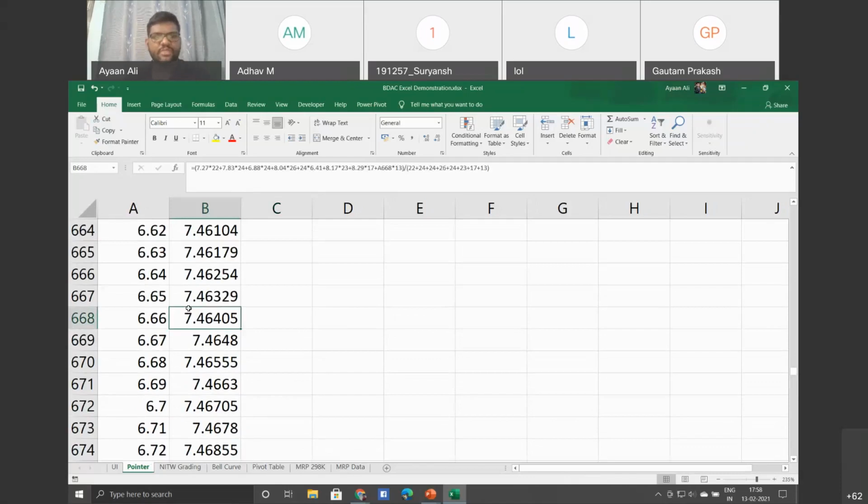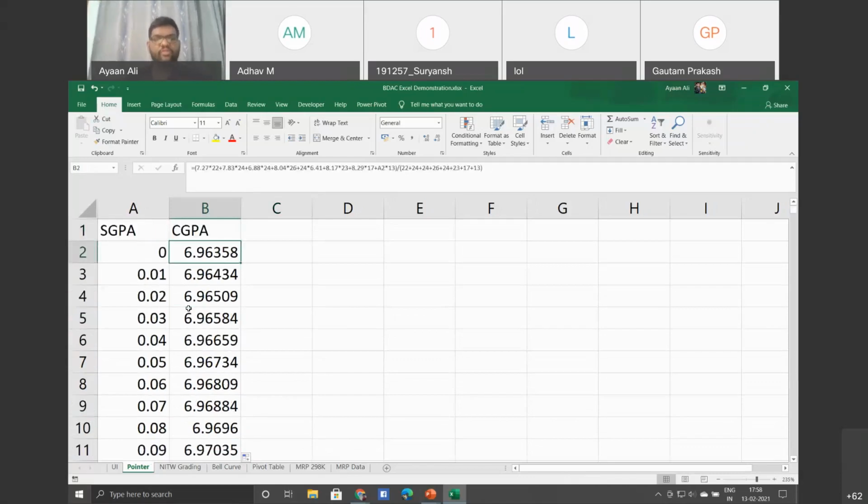Now one more thing: if you notice this formula, the top one, it was A2 into 13. The A2 cell was considered in the formula, but in the B3 formula, it was A3 into 13, and this was A4 into 13. So this is called relative reference. When you are copying the formulas, Excel automatically understands that this formula corresponds to that particular row.